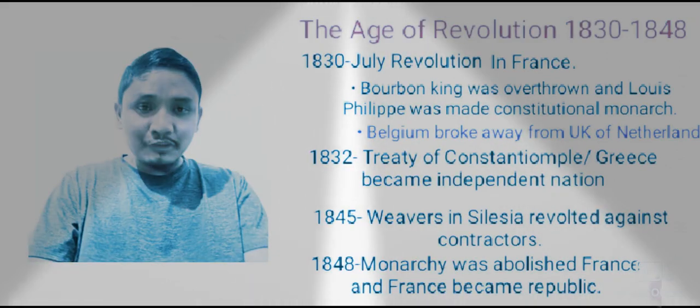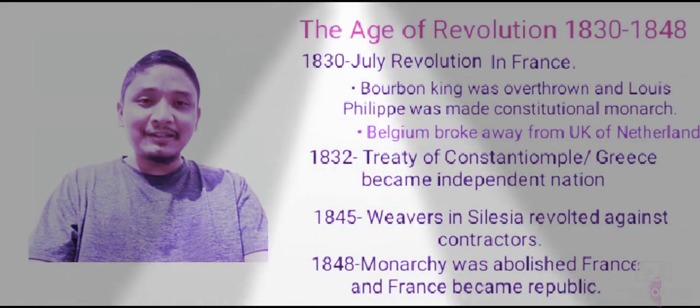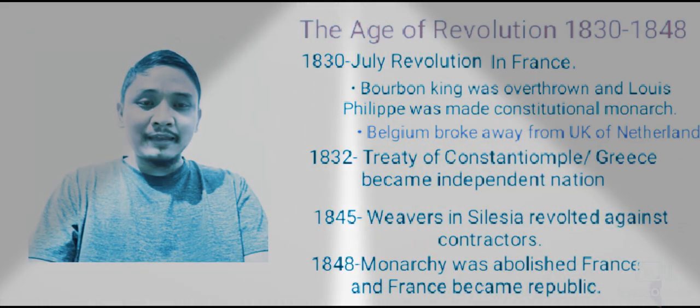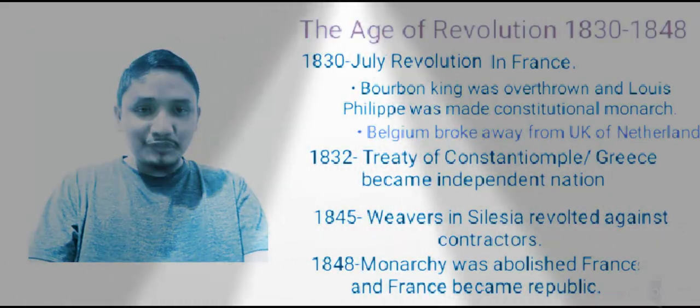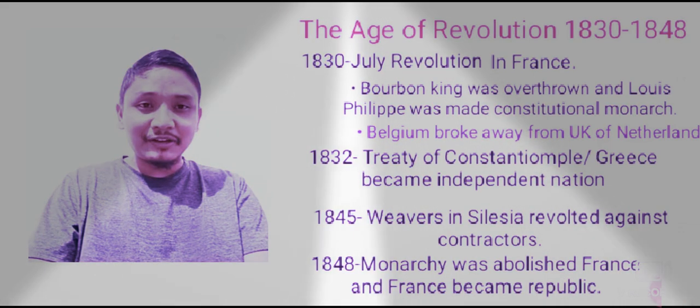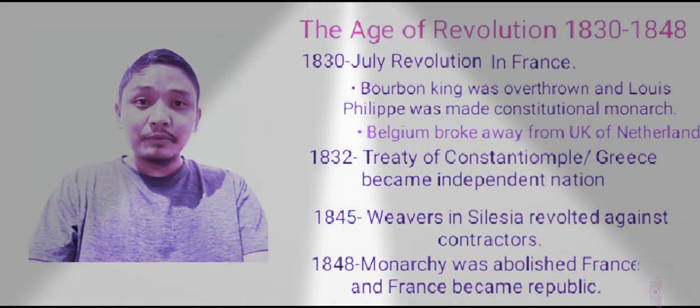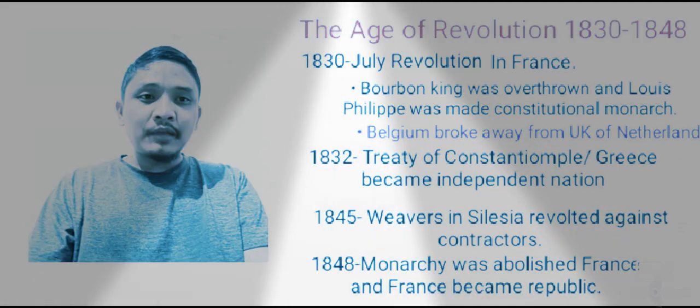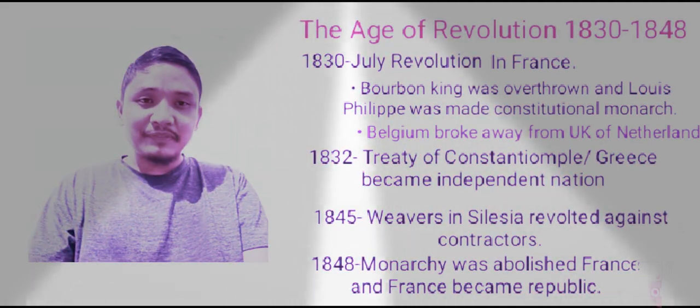And now let's come to the point. In 1830, that absolute monarchy was again replaced by constitutional monarchy through the July Revolution. The effect of the July Revolution we can also see in Belgium.